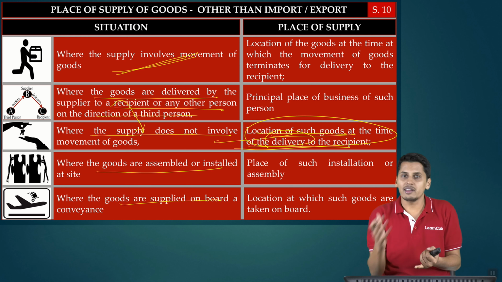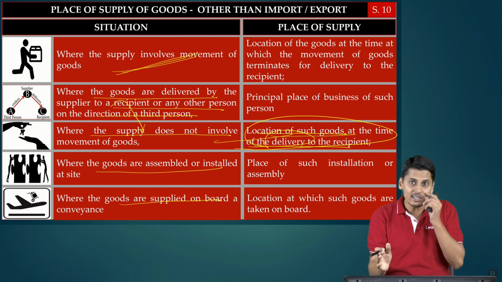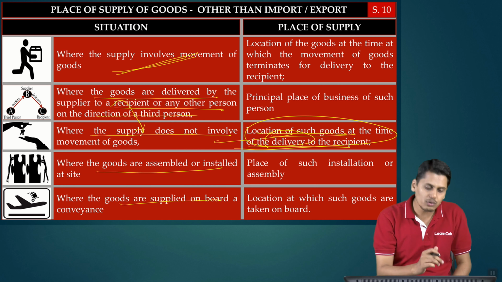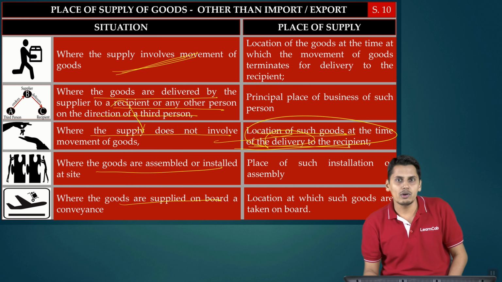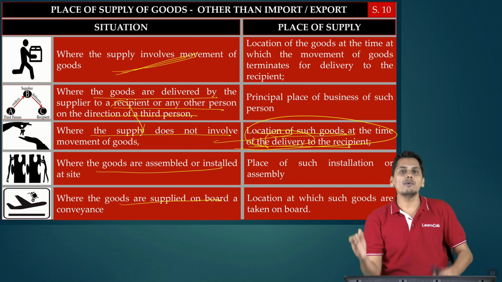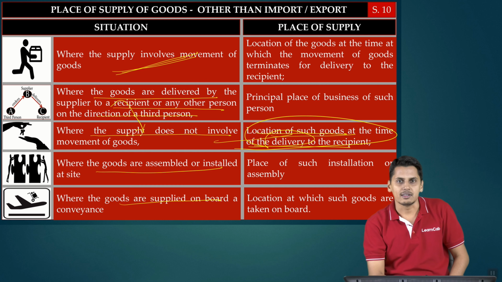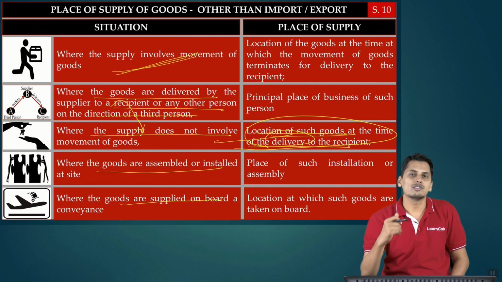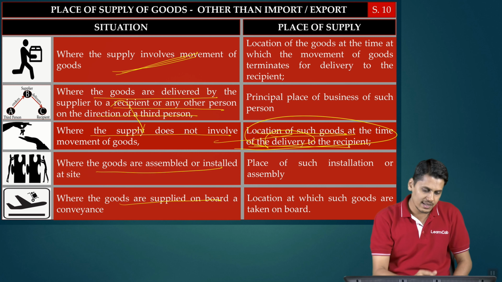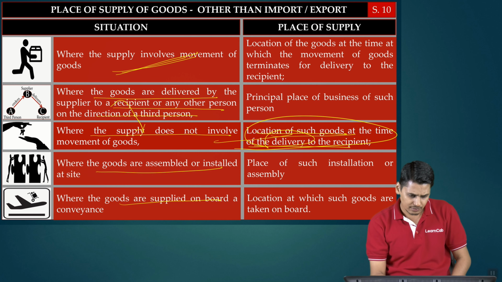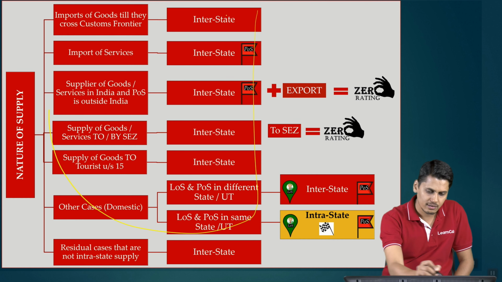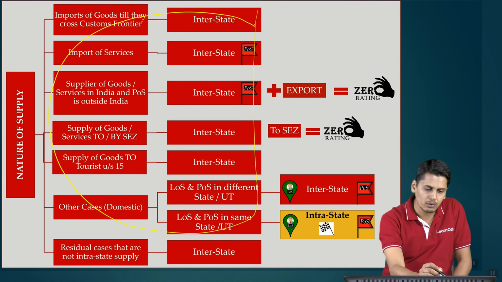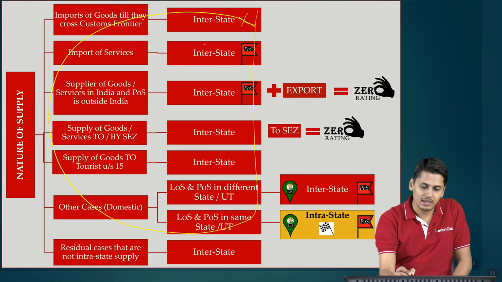Section 11, because it is not export and import, we are not going there. Section 10, we come over here. We also fit into this, where the supply doesn't involve movement of goods, but since these goods are incapable of delivery, section 10 is incapable to give me a place of supply for this transaction. What's the solution? The solution lies in this chart, which tells you if you're not fitting anywhere. Is it import of goods till they cross the customs frontier? No. Is it import of service?